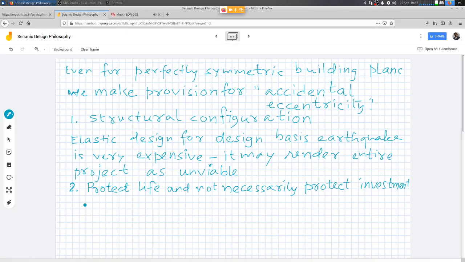If I have a building frame, I can talk about hinges developing here, right? So this is what we call portal mechanism.